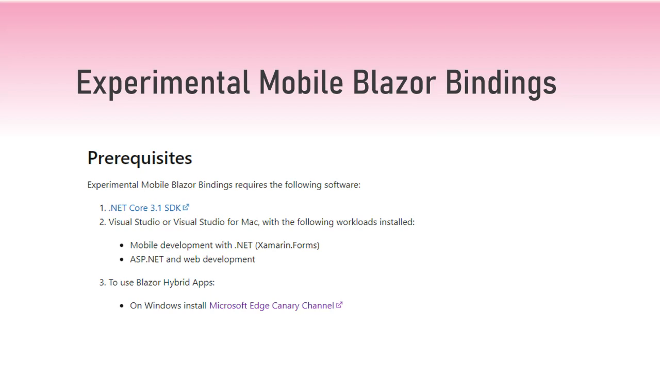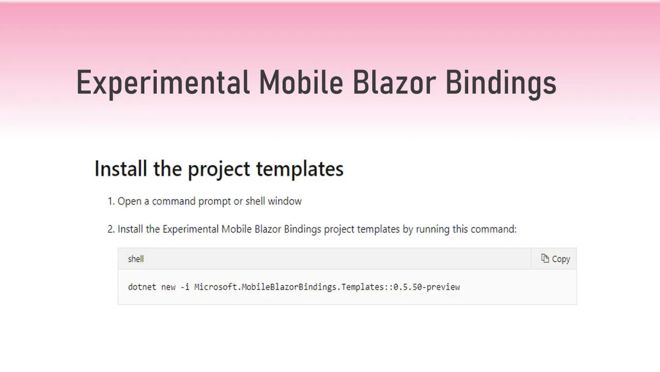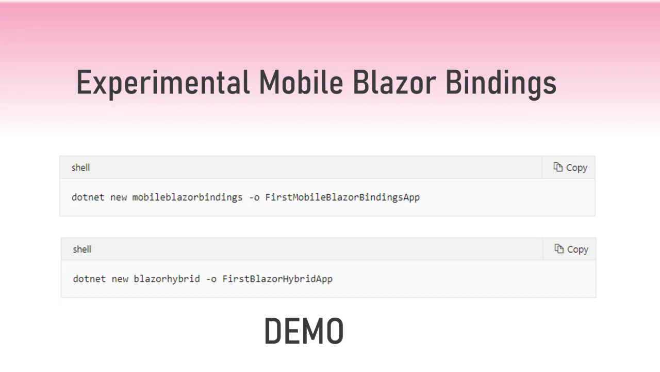Then you install the project template. You just run dotnet new and say, please give me all the .NET mobile Blazor binding templates, and you're good to go. After that, it's just creating a new project, dotnet new mobile Blazor bindings or dotnet new Blazor hybrid. And for the demo that we're going to be showing, we're selecting a Blazor hybrid, so we can see both approaches. So let's get out of the slide for just a second.